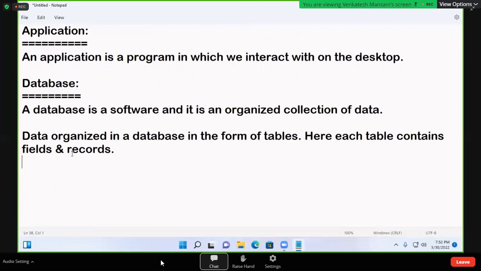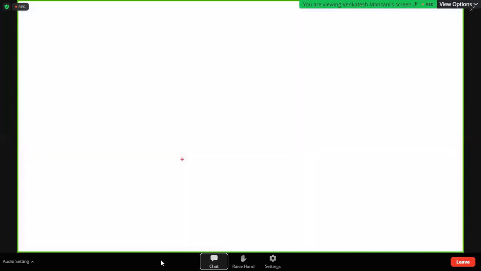A database is a software and it is an organized collection of data. Data is organized in a database in the form of tables. Here each table contains fields and records. I'll explain with diagrams. Suppose this is a database.